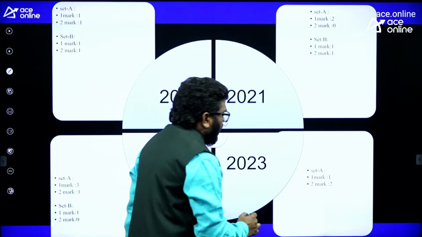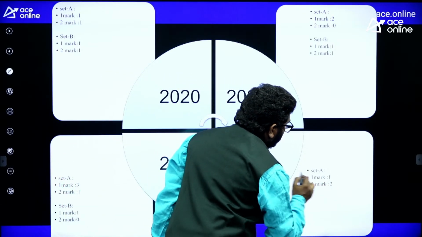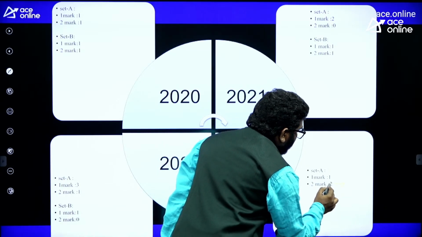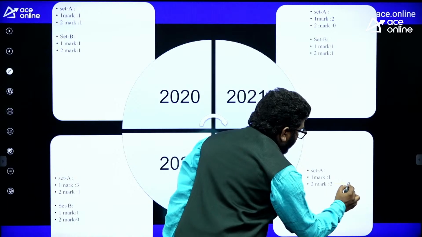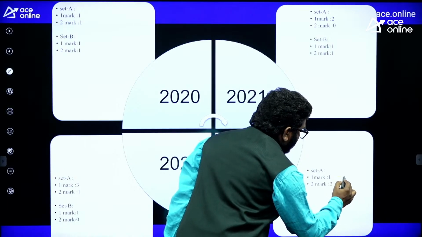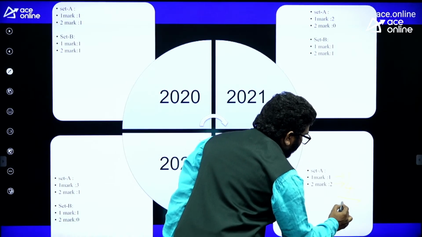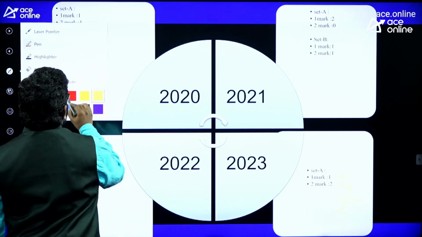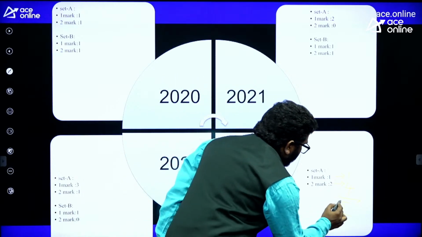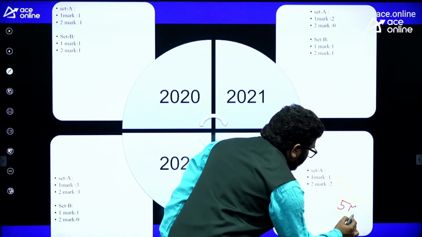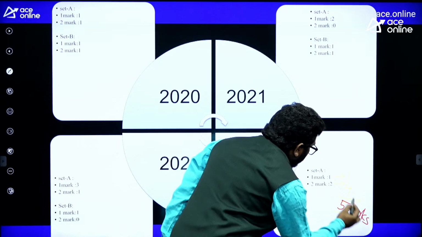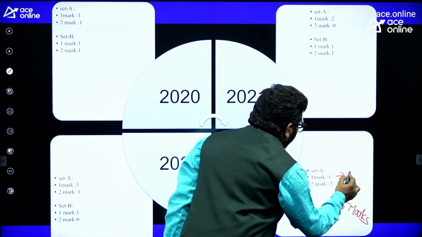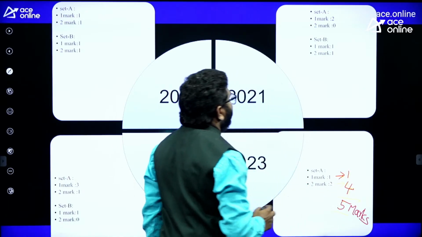They asked 1 1-mark question and 2 2-mark questions. The 2-mark questions are 2, so 4 marks, and this is 1 mark. So total 5 marks in 2023 GATE.